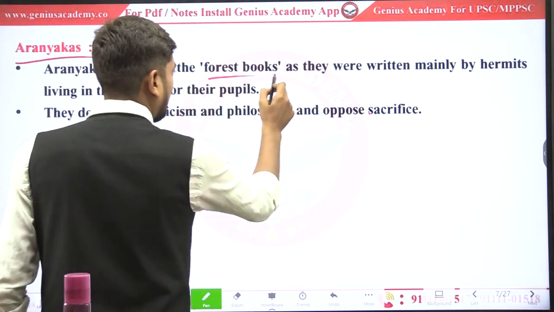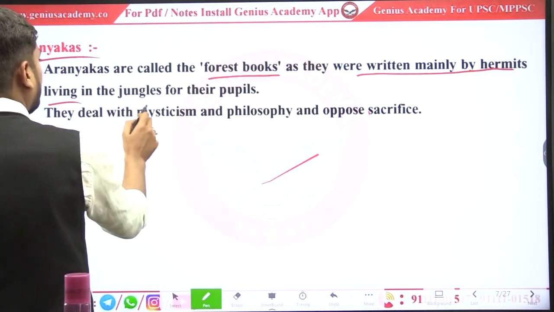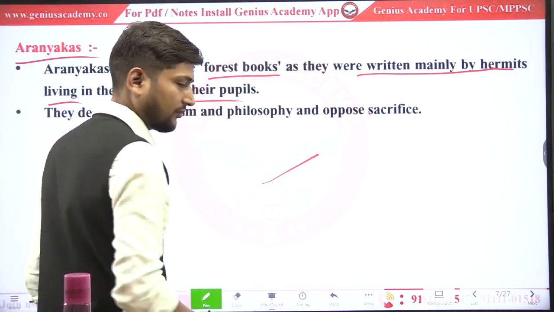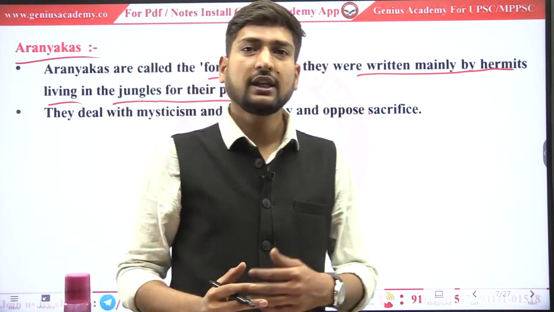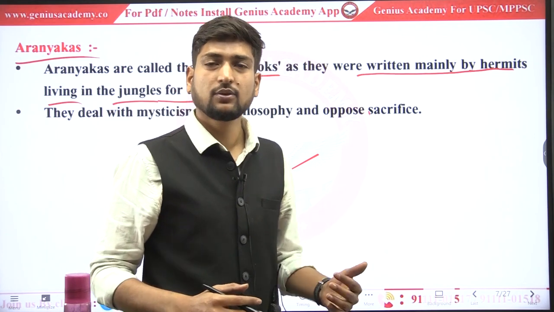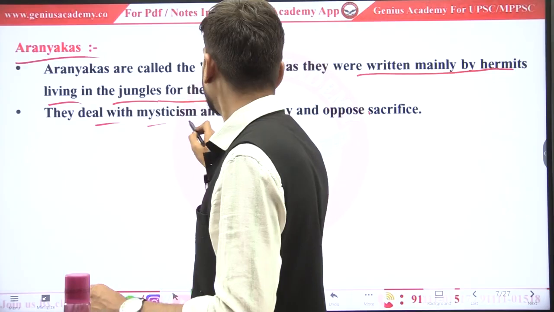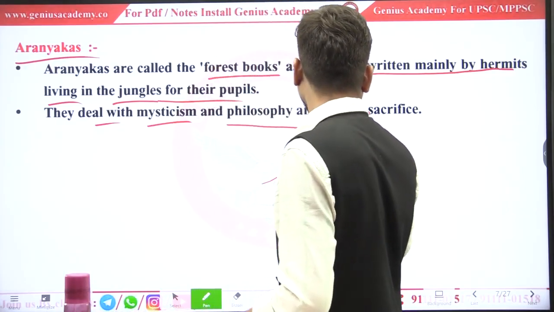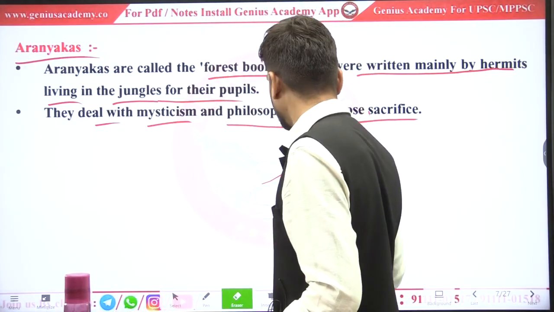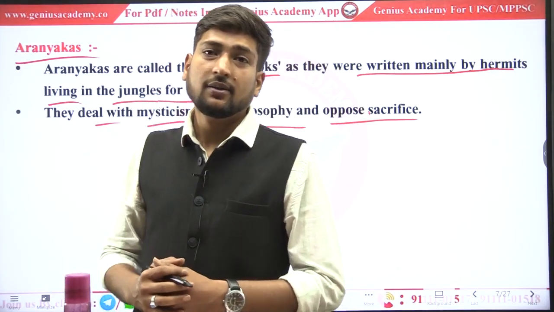And these are known as the forest book, which was written mainly by the hermits living in the jungles for their people. तो ये एक कोड ऑफ कंडक्ट ही हम मान सकते हैं, written by those people who used to stay in jungles. They deal with the mysticism and the philosophy and oppose sacrifices. This also used to oppose sacrifices.